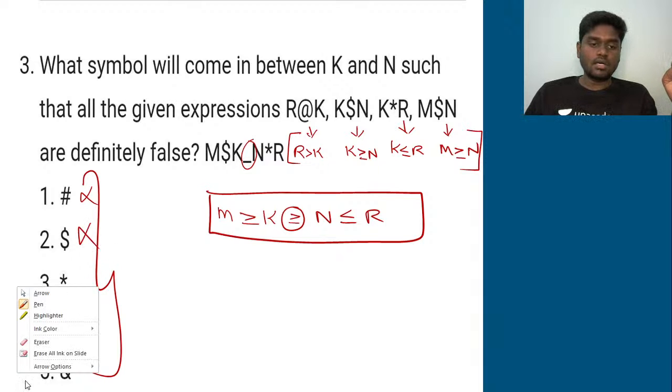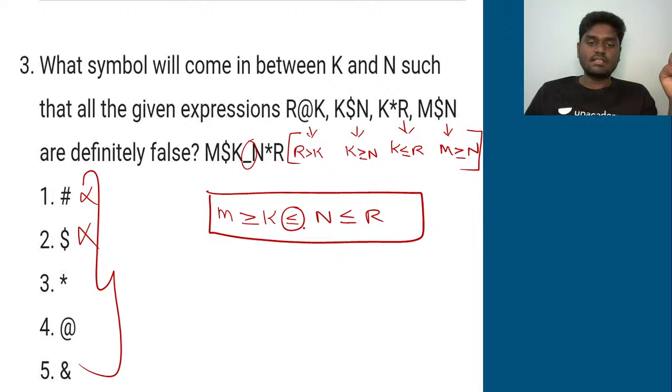And the third one, what is that? The third one, you see, it is actually asterisk. Asterisk corresponds to less than or equal to. So let's see. R is less than or equal to K, yeah, it holds false. Then it is acceptable. The next one, K less than or equal to N, it is also acceptable. And then the third one, K less than or equal to R. Yes, absolutely, it holds true. K less than or equal to R holds true, but it should hold false actually. The third option is also getting ruled out.